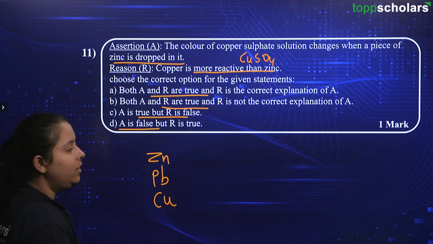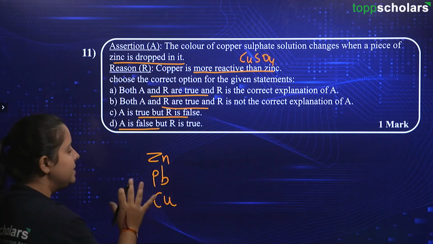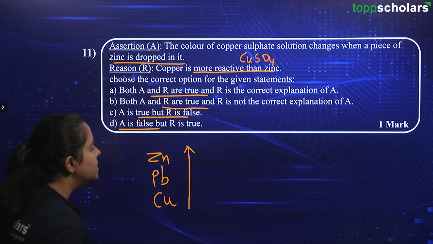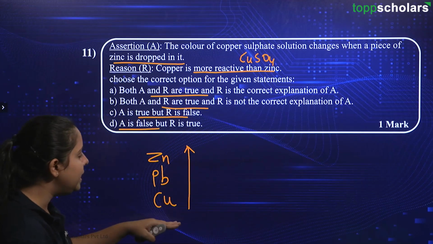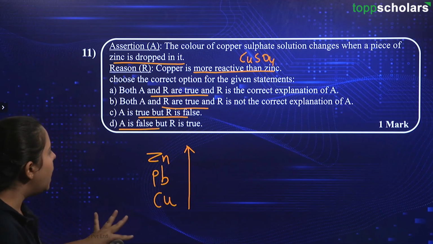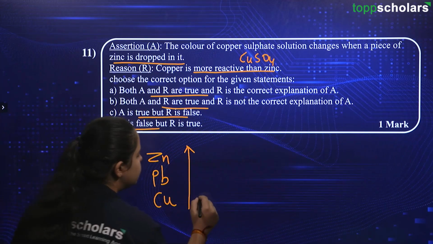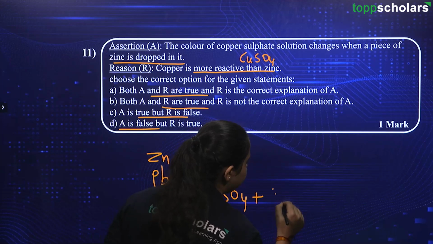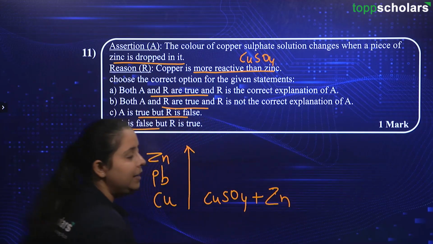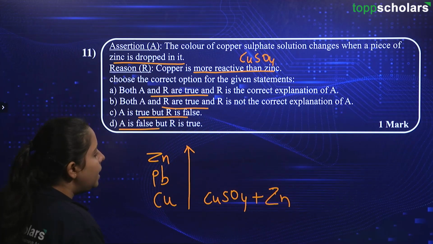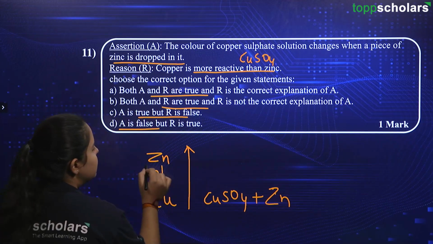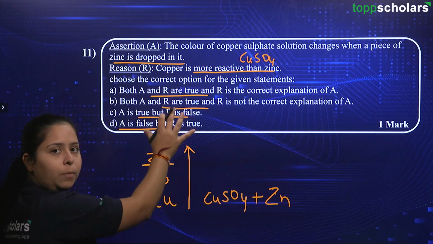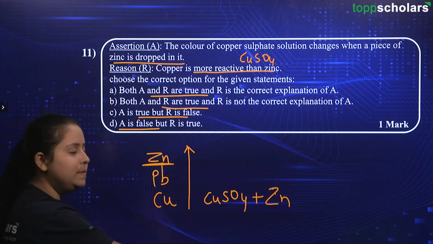So this is the reactivity series. I have written only those elements that are being concerned with this question. The reactivity goes like this, the highest over here and the least are towards the bottom. Now friends, what we are being told is CuSO4 was present, okay, and then we have added zinc to it. Now, as per our understanding, zinc is more reactive than copper, okay, because it is present on the top side and this is present at the bottom side.